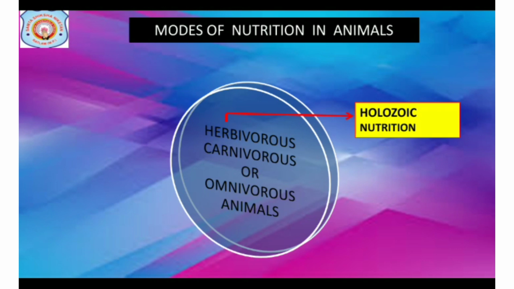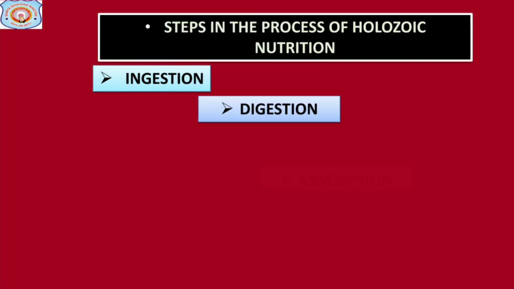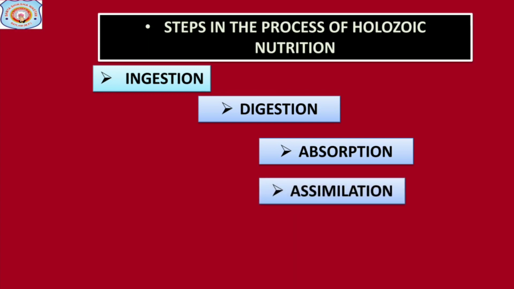The mode of nutrition in herbivorous, carnivorous, or omnivorous animals is called holozoic nutrition. The different steps in the process of holozoic nutrition are ingestion, digestion, absorption, assimilation, and egestion. Now, let's discuss about them.